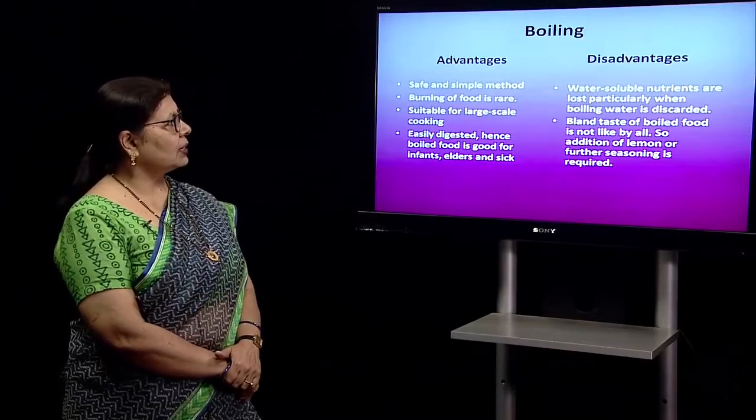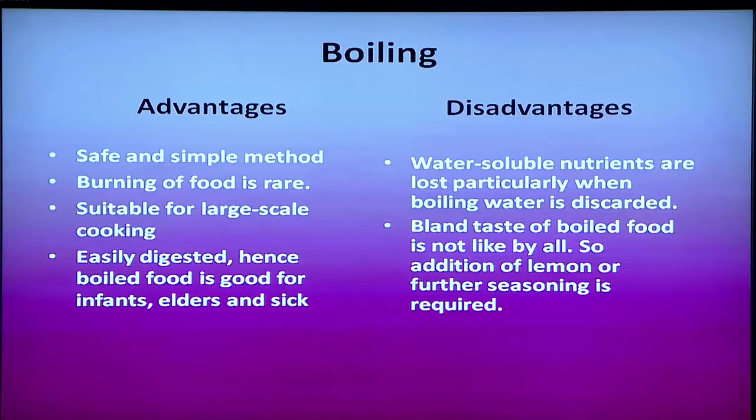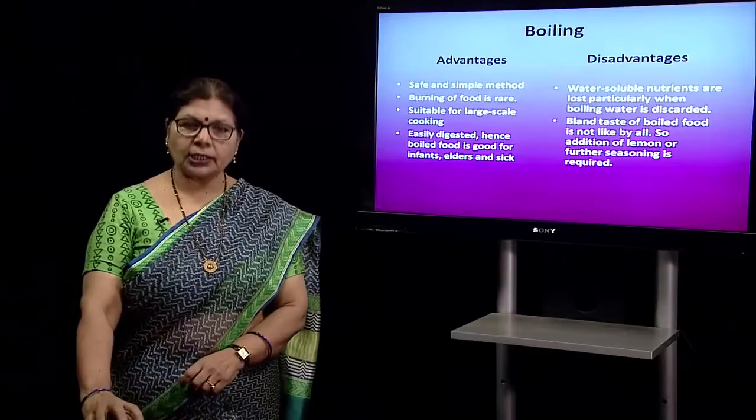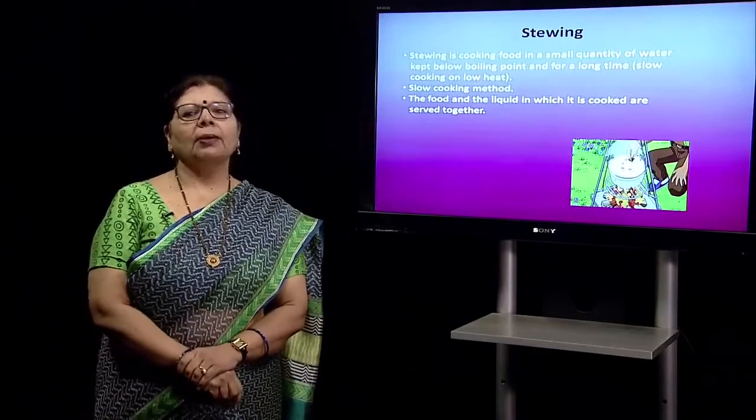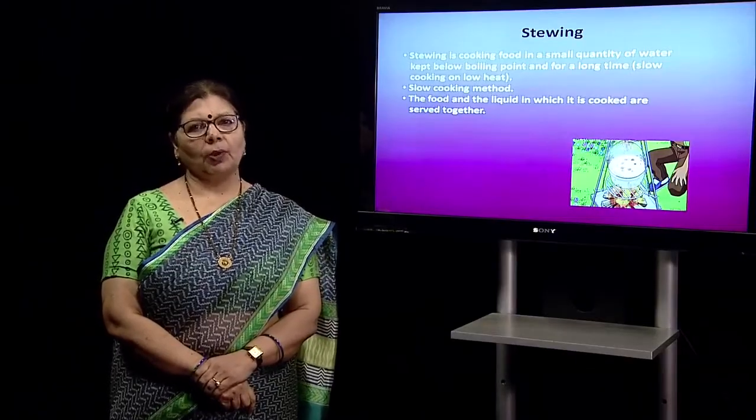What are the advantages and disadvantages? Boiling is safe and simple. Burning is rare because water is present. It is also suitable for large scale cooking. It is cheap also, and the food is more easily digested, and it is good for infants, elders and sick people. The disadvantage is that because water is there, water soluble nutrients are lost, and sometimes people do not like boiled food because it gives a bland taste. So you need seasoning or the addition of spices by various means to give flavor to the boiled food.